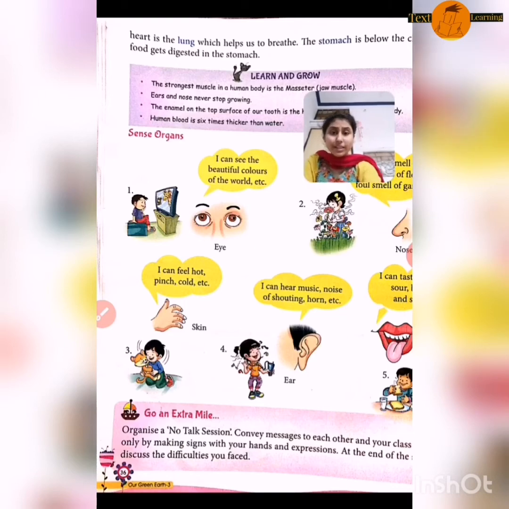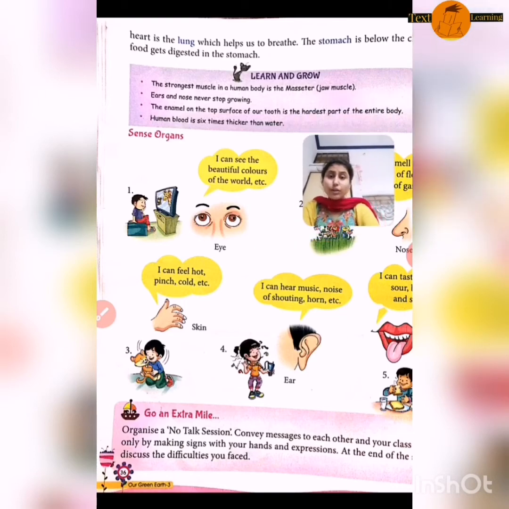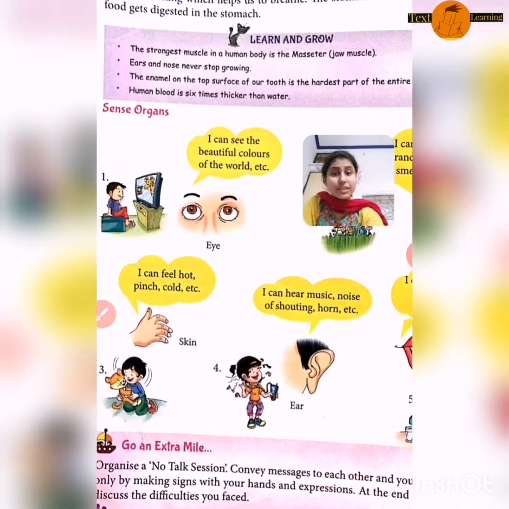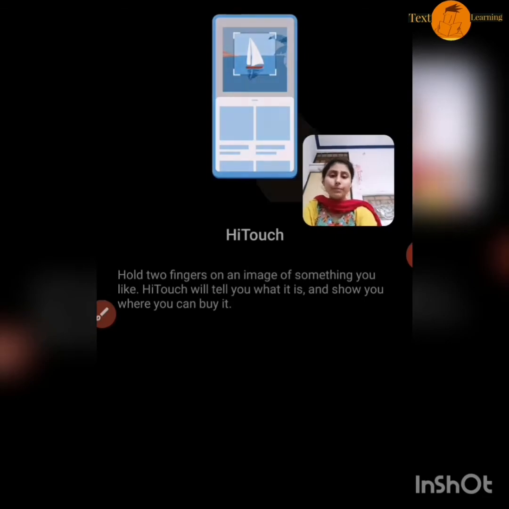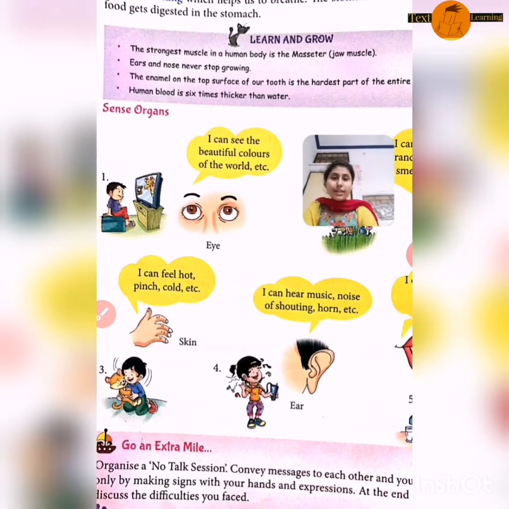Now let's learn and grow. First point is the strongest muscles in our human body. The strongest muscles in our human body are jaw muscles. And what do we call jaw muscles? It is masseter.